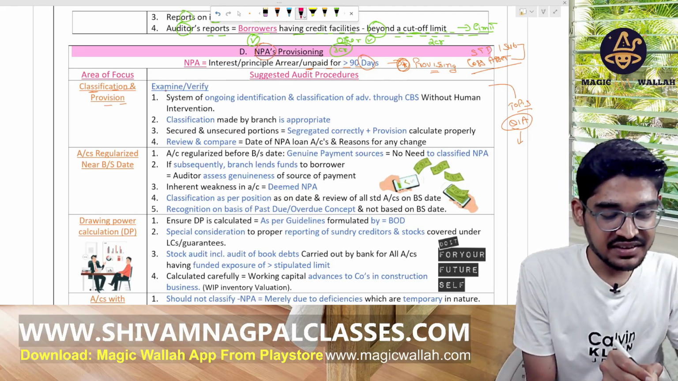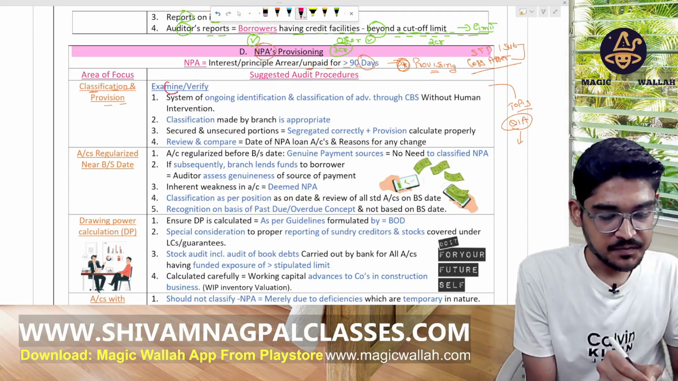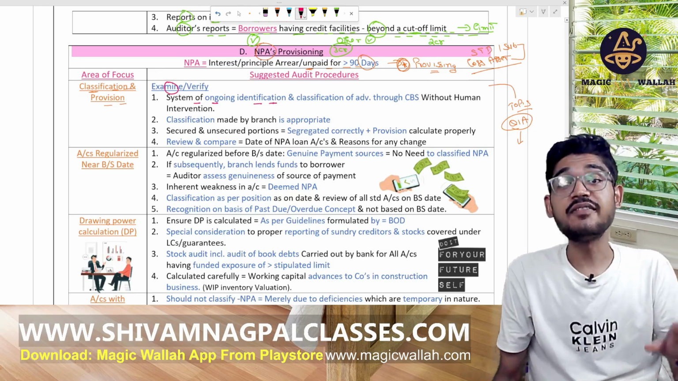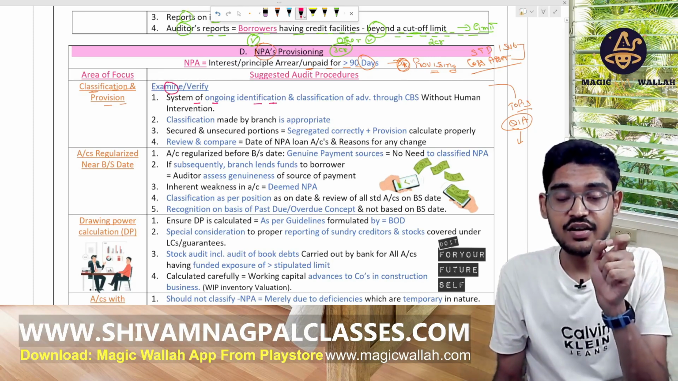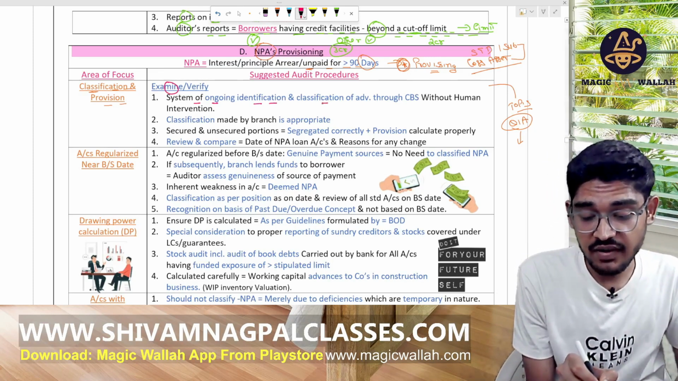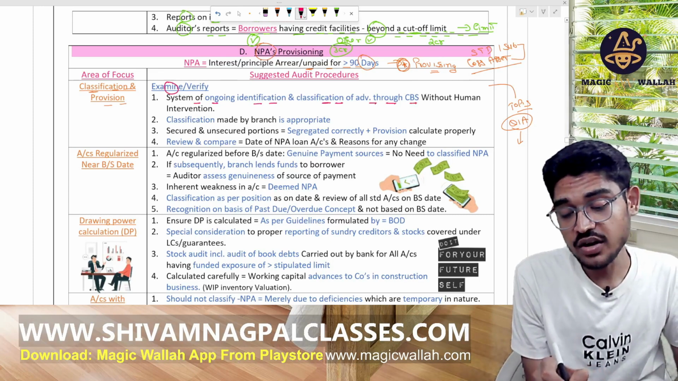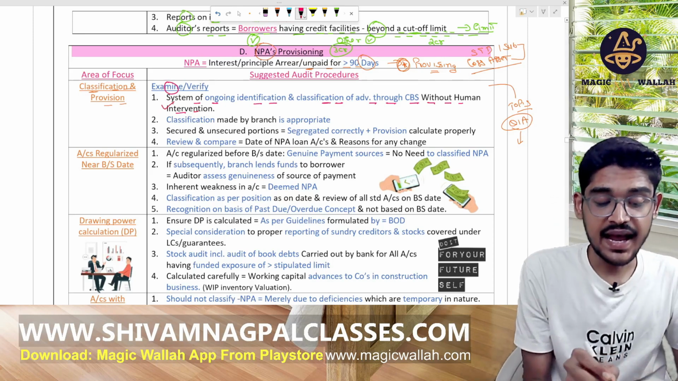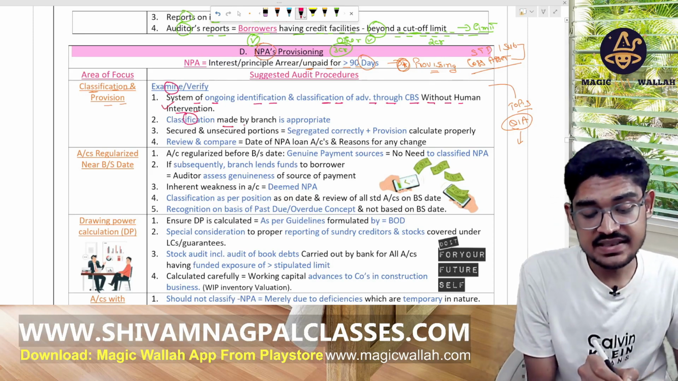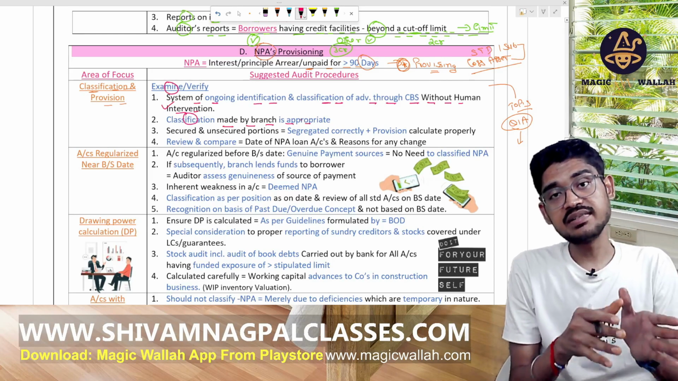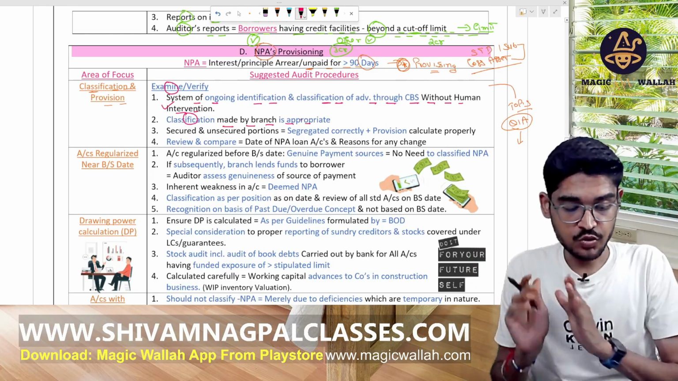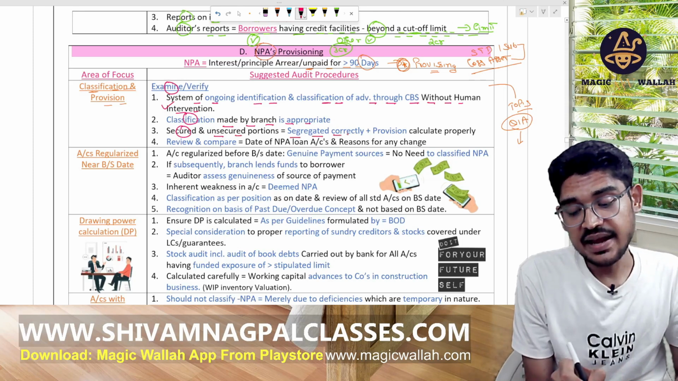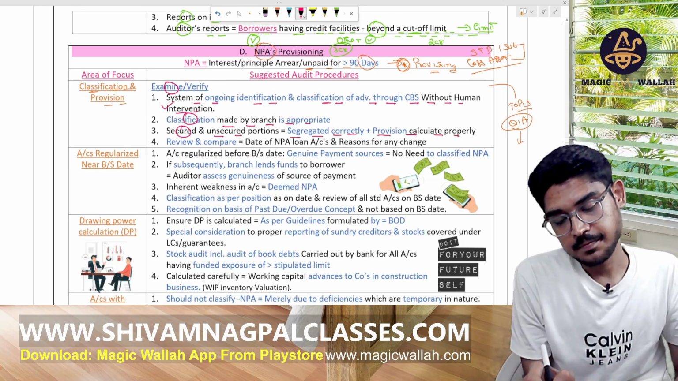We have to examine, we have to verify. There should be a system of ongoing identification. Okay, identifying them, standard, substandard, and classification of the advances through the CBS without human intervention, means automated system. Verify them, and check that the classification made by the branch is appropriate. Accordingly, the same classification is made by the branch also. Secured, unsecured portion segregated correctly and provision calculated properly.